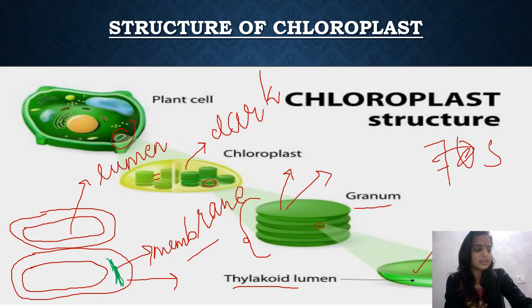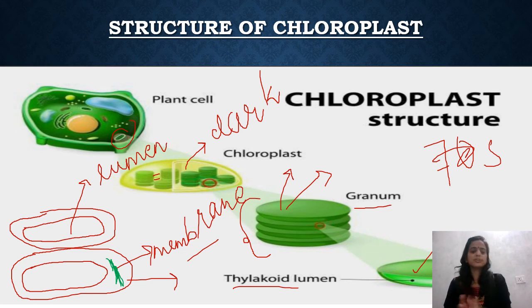So students, this is all about the structure of the chloroplast. We have seen many things about chloroplast by far. We have seen the discovery of the chloroplast. We have seen that it was discovered by Anton von Leeuwenhoek. Then the term chloroplast was coined by Schimper. Then we have seen that the number of chloroplasts varies from one cell to another. It can be 1, it can be 1 to 16, it can be more than that also. Also we have seen that Chara has almost 500 chloroplasts in a cell.